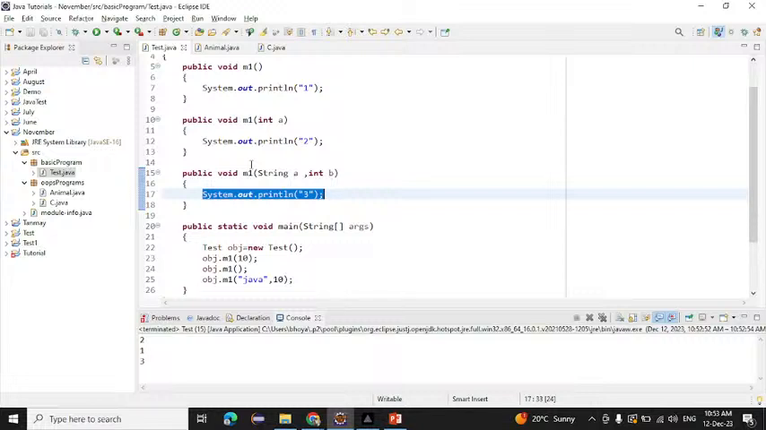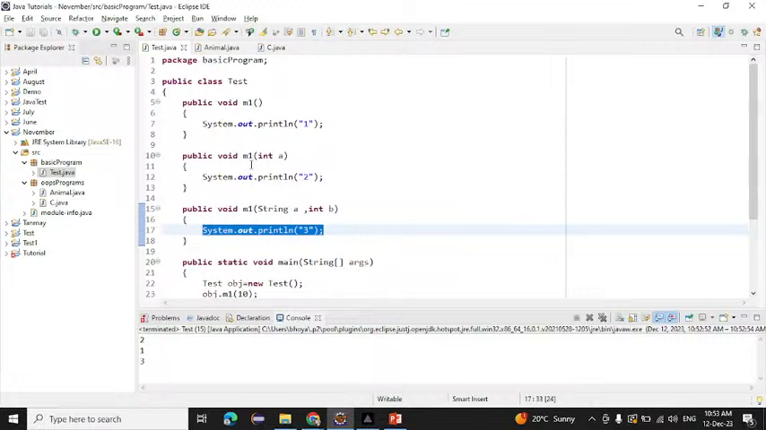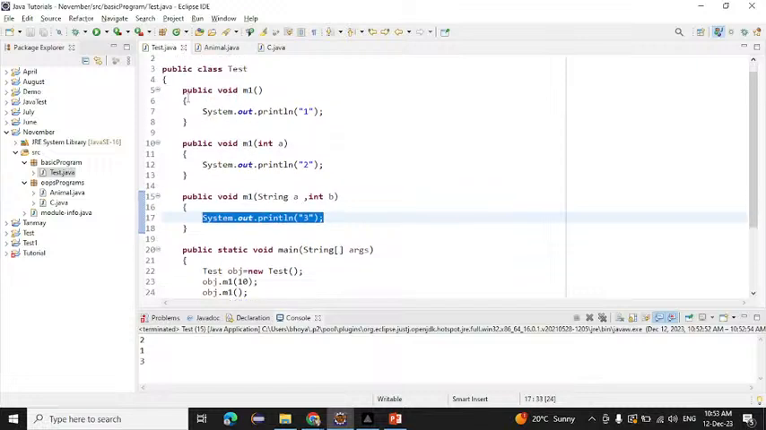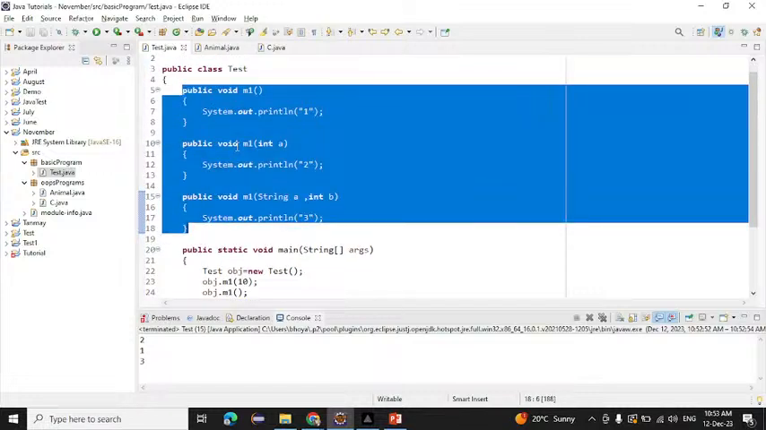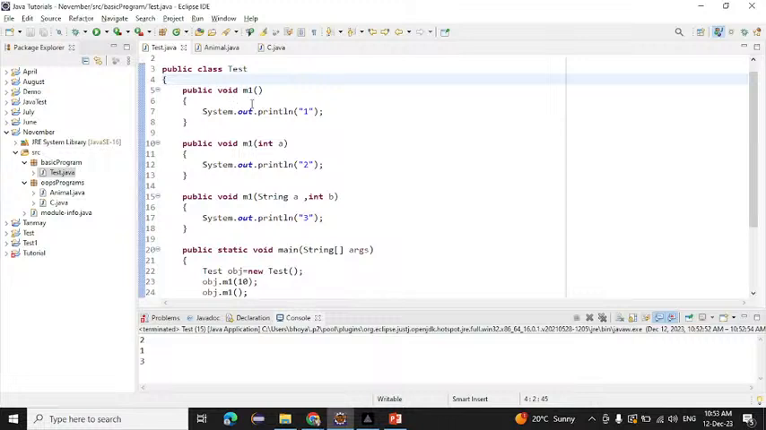And how do we achieve method overloading? Simple. We have to declare multiple methods with the same name within the same class, but with different parameters. If anybody asks what is meant by method overloading: multiple functions in the same class with the same name but different parameters. That is called method overloading. And compile time polymorphism is achieved with the help of method overloading.